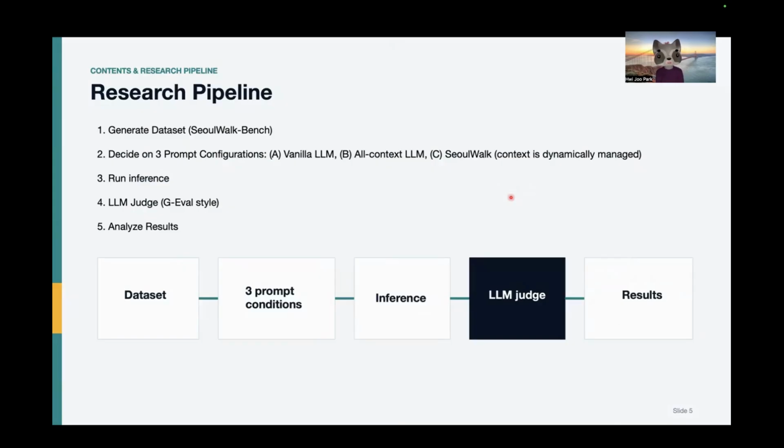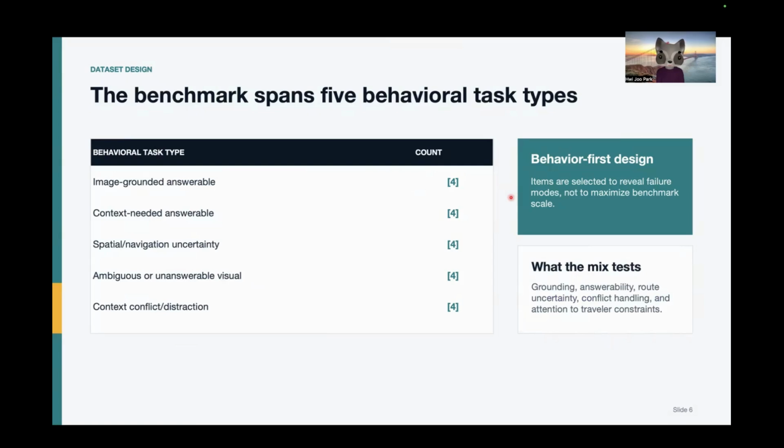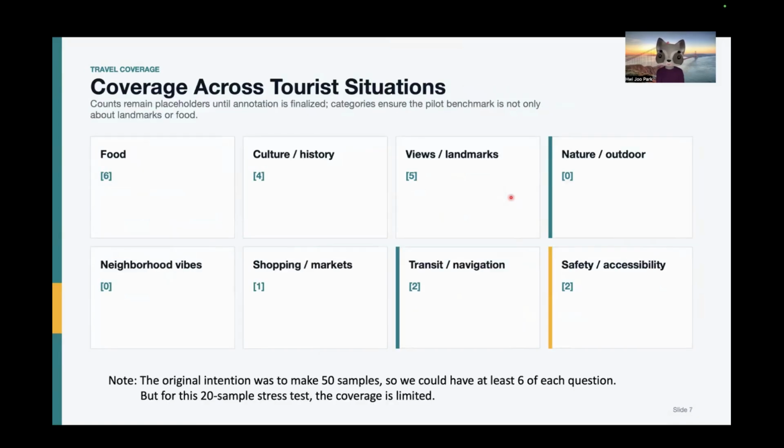Here is the research pipeline. I first generated the dataset of 20 samples, which I call SeoulWalk-Bench, and then I set up 3 different prompt configurations to experiment with. I ran inference on our vessel cluster and then used an external model to be the LLM judge. And finally, I analyzed results. The benchmark spans across 5 different task types, as well as 8 different tourist situations. However, the data set had to be reduced because there was not enough time to make all 50 samples.